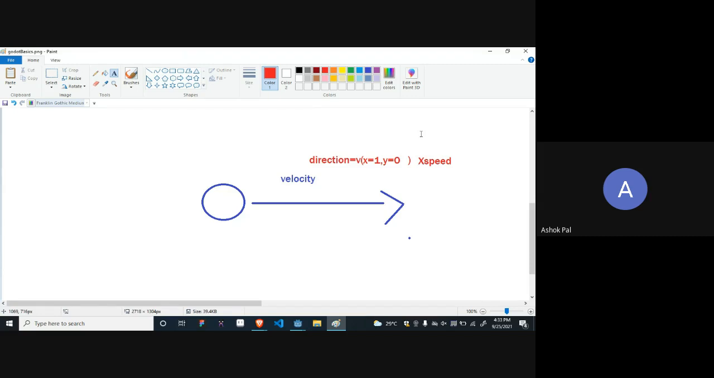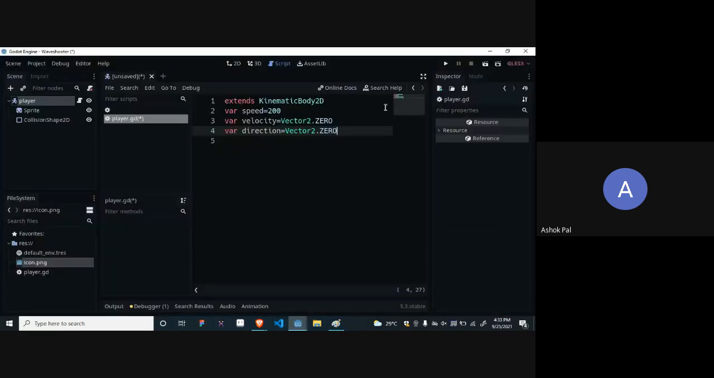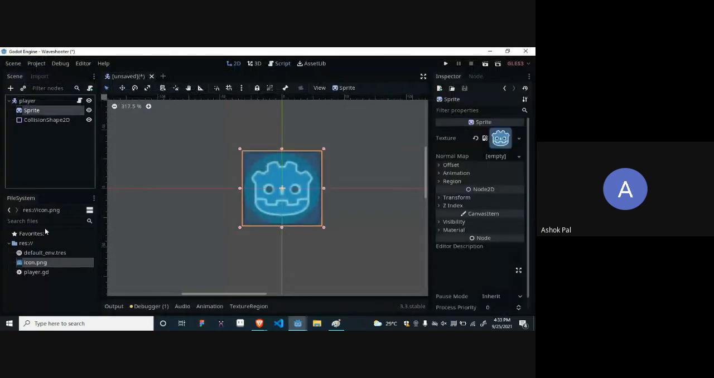While dragging the texture, we have to select, one second. Click on the sprite, just drag your texture and put it inside this texture property.